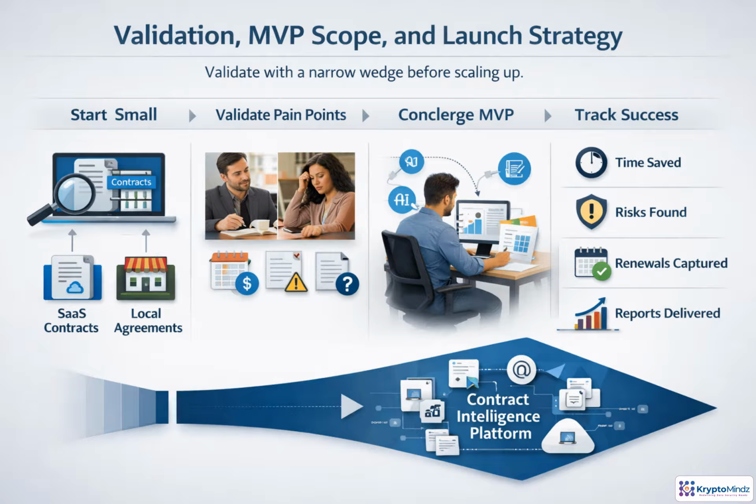For the MVP, use a concierge model. Review contracts manually, with AI support, and deliver structured reports. Over 30 days, look for real evidence. Sample contracts collected, pilot reports delivered, pricing tested, repeat usage, time saved, risks found, and renewals captured.